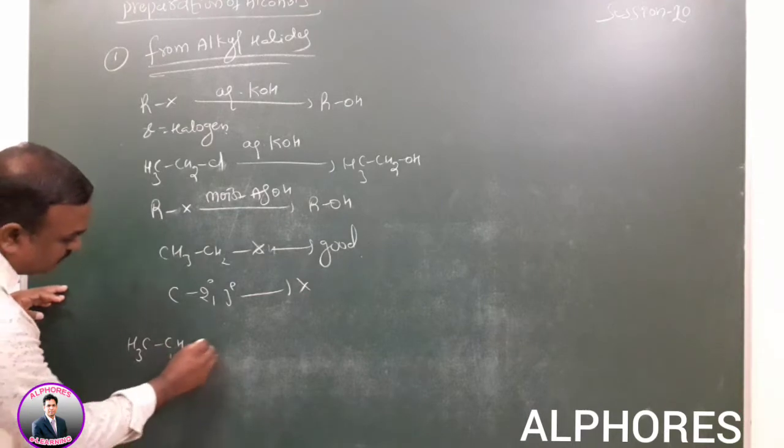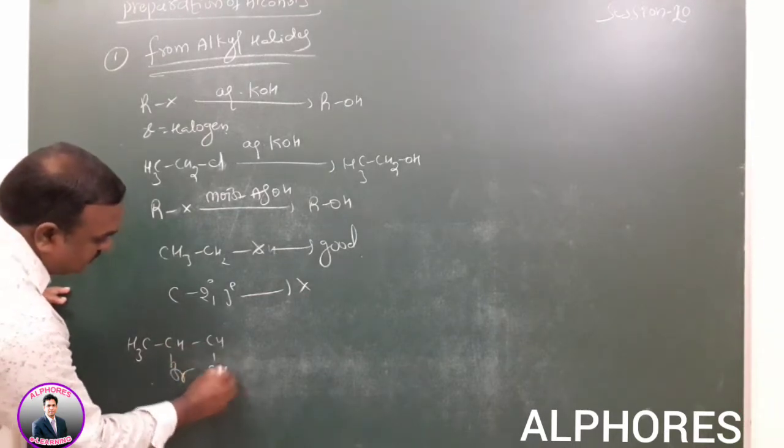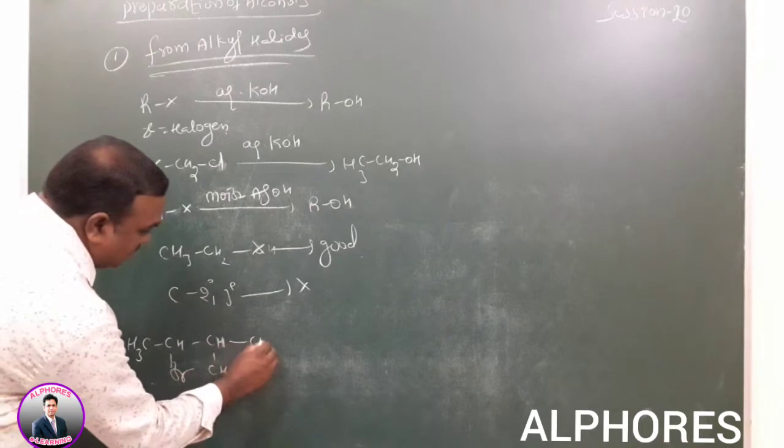So, for example, here CH3 is given, here Br is given, here CH3, again CH3.